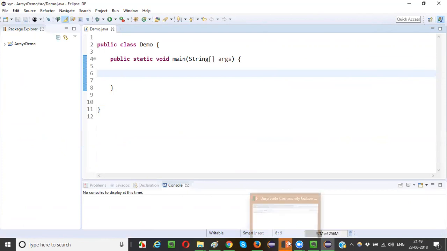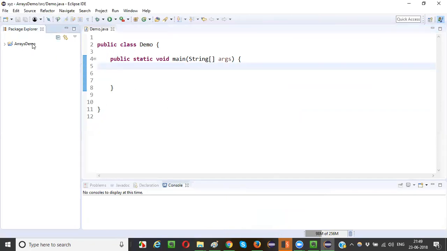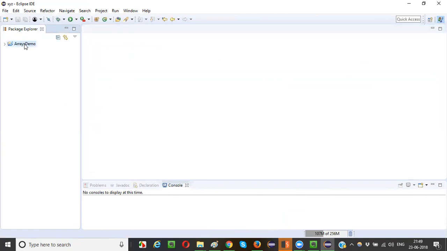Slow. Okay, guys. Let me delete this project. Let me delete this class and then delete the project. Right click. Sorry. Became very slow.